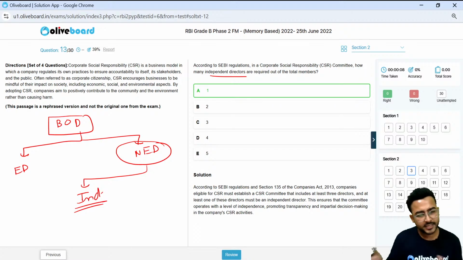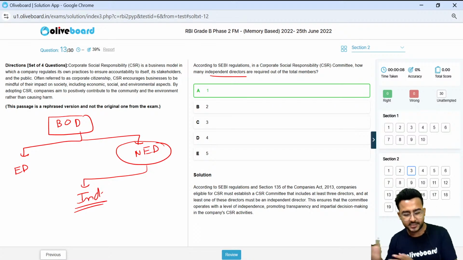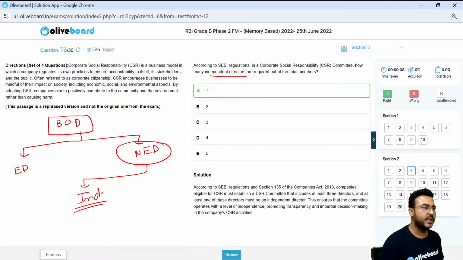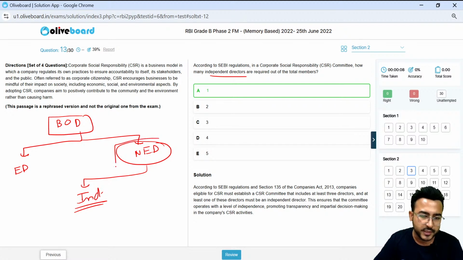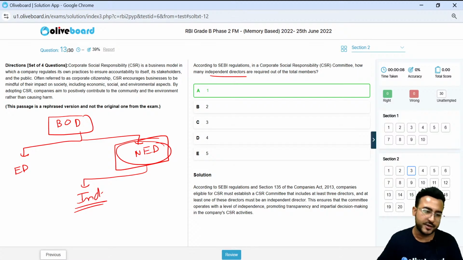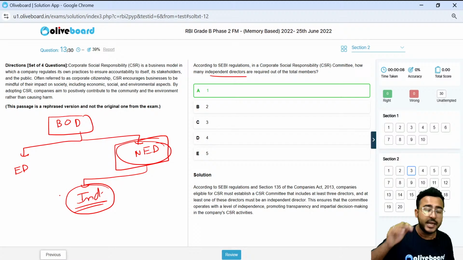Your non-executive directors are those directors that are not participating in day-to-day operations of the company. So usually in most of the independent committees, we need non-executive directors to participate, right? Because they do not have a conflict of interest, and among non-executive directors, there are directors called independent directors.